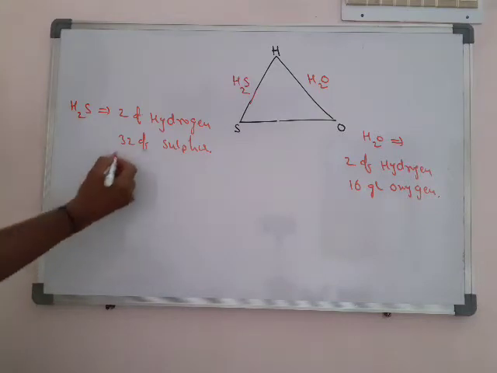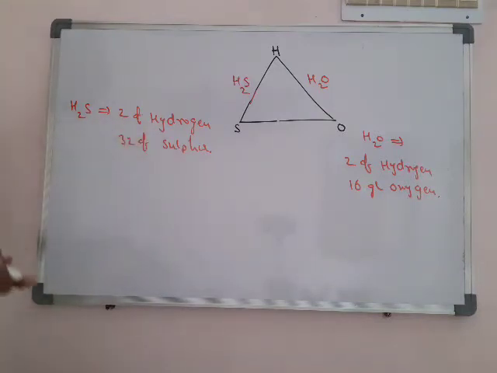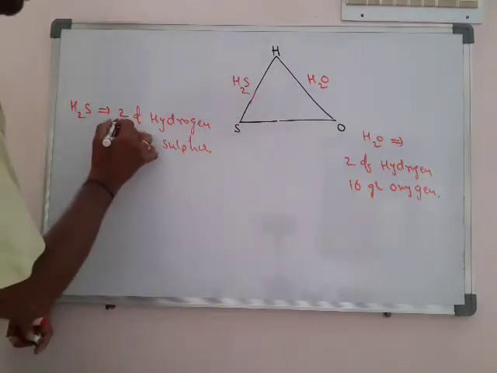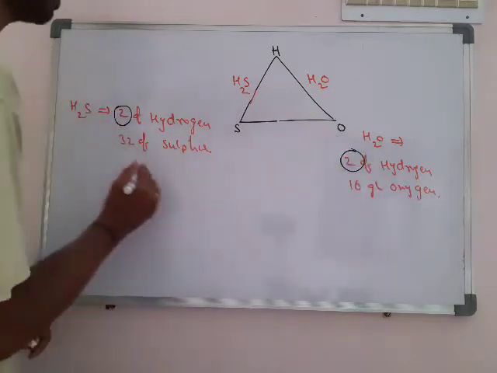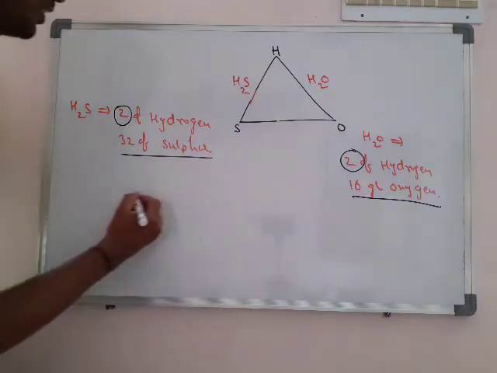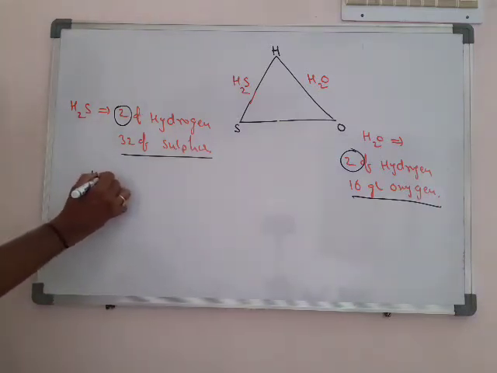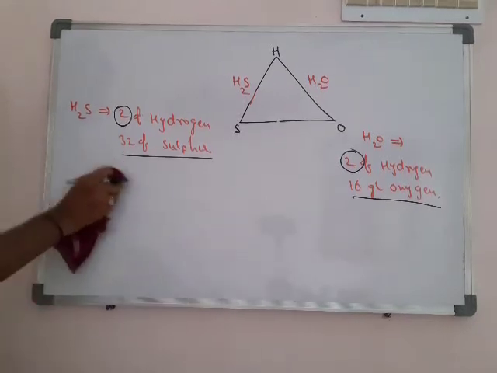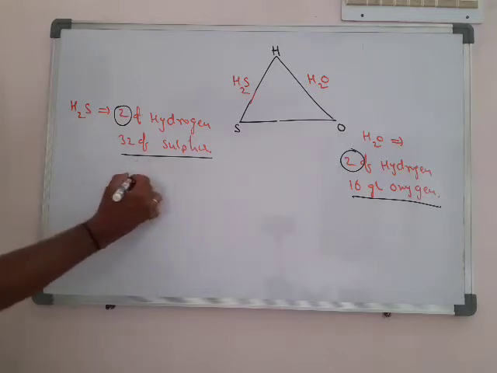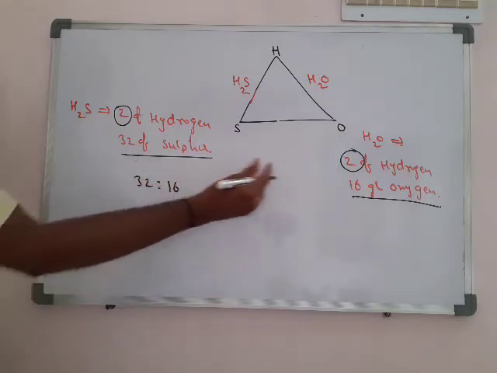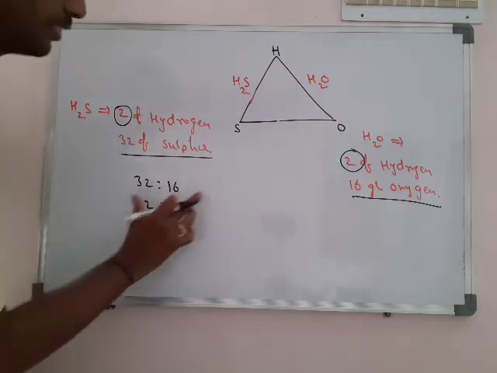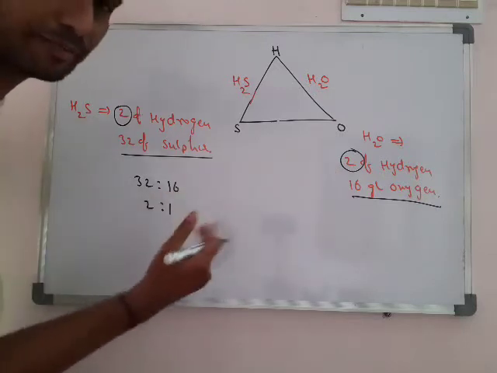What is the ratio of these sulfurs? Here we take a fixed amount of hydrogen, 2 grams, in A sulfur, in B oxygen, in C hydrogen. So here 32 grams of sulfur reactant, 62 grams of oxygen reactant. So what is the ratio of sulfur and oxygen in H2O? Sulfur and oxygen ratio respectively is 32:16. Okay, that is a 2:1 ratio. This is the ratio of these elements in 2 different compounds.